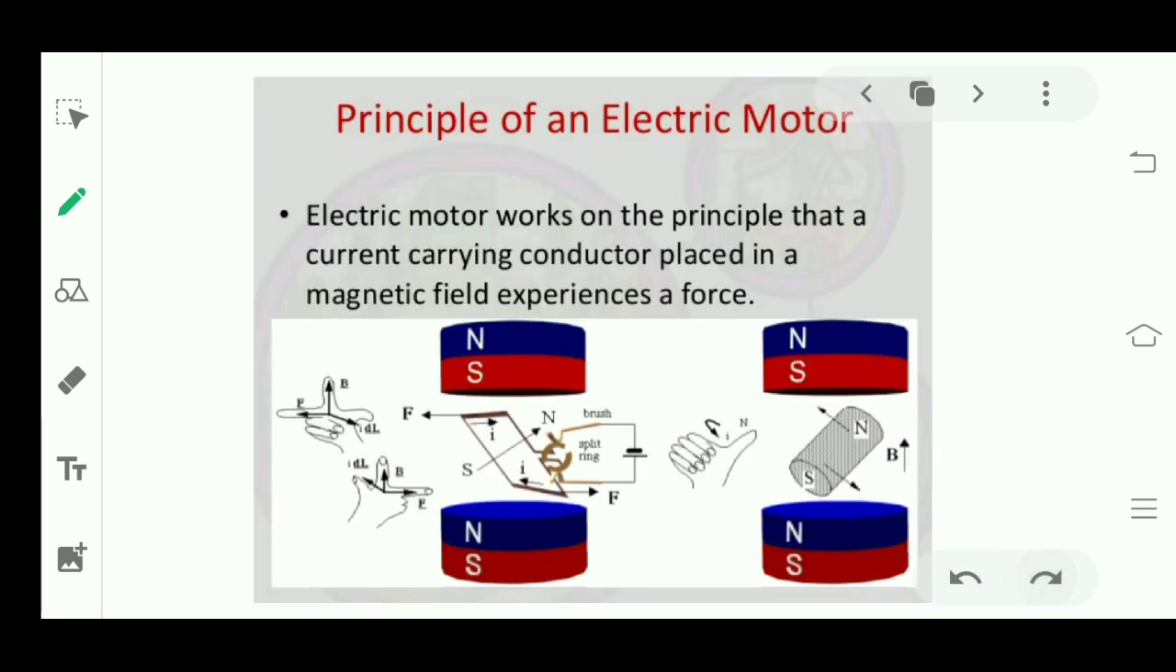I hope you have seen the last lecture completely and understood it completely, because today we are going to use all those things in the electric motor. We are going to apply all those concepts in the electric motor. So be clear with your concepts to understand the electric motor.